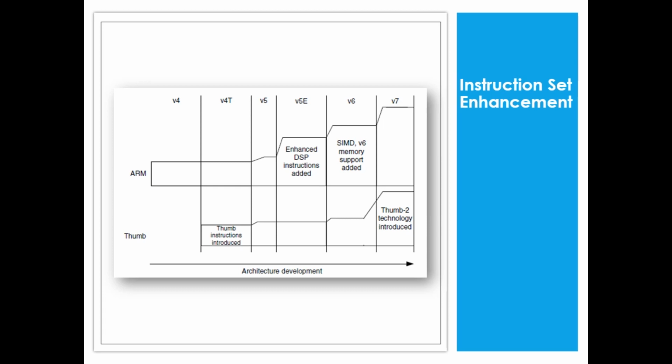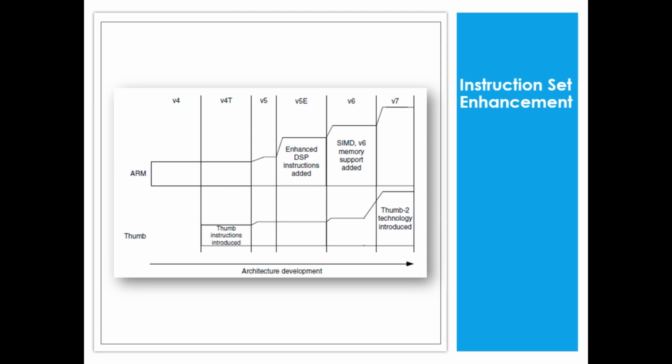If I can develop a new way of telling the system what I need to do, and tell it in a better way, then I can have a better system. So the evolution of architecture is supported by instruction set enhancement, that is, extending the instruction sets.